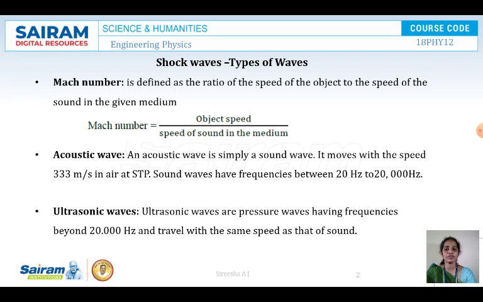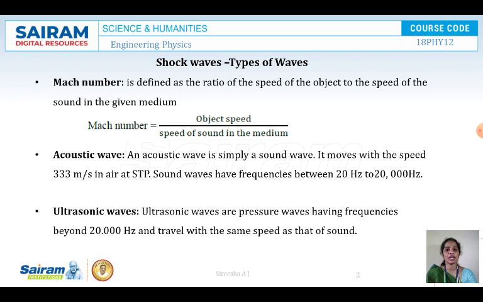Next is ultrasonic waves. Ultrasonic waves are the waves having frequencies beyond 20,000 Hz and travel with the same speed as that of a sound. So what is an acoustic wave? It is a sound wave. What is an ultrasonic wave? It is a wave having frequencies beyond 20,000 Hz.